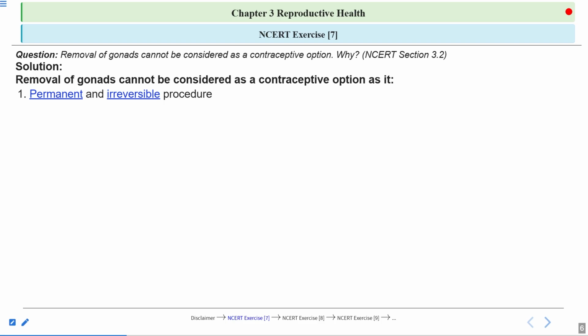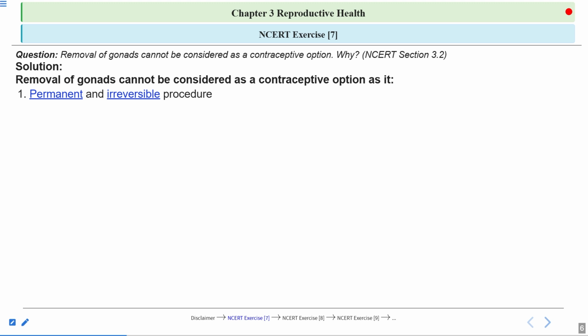You cannot replace the gonads by other things. You cannot continuously inject hormones in the body, because of what these gonads do. What is the function of, say, testes? The testes produce sperms, which are the male gametes, and they also produce male hormones known as androgens.